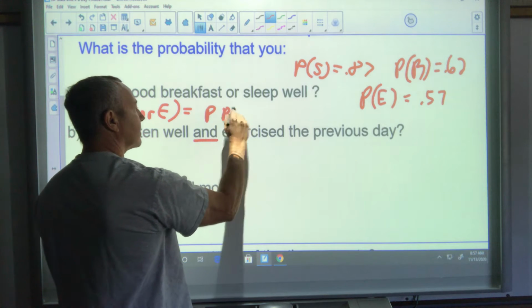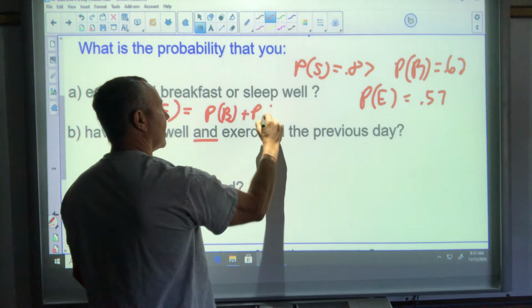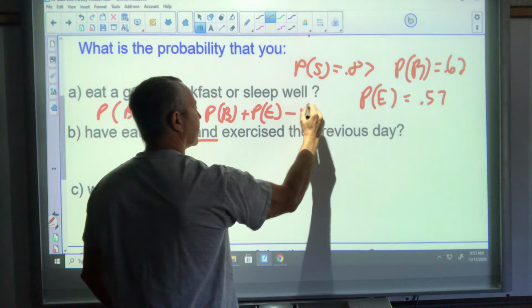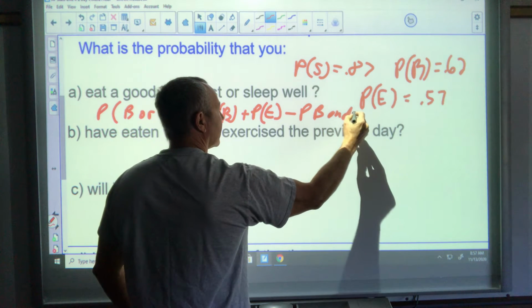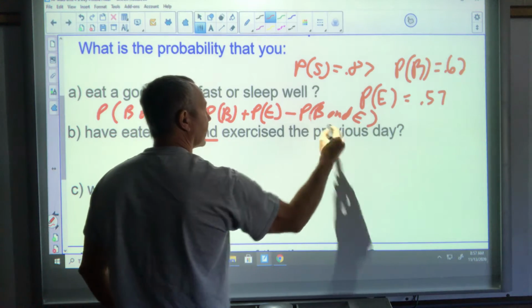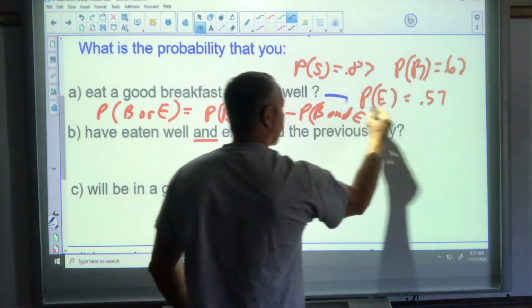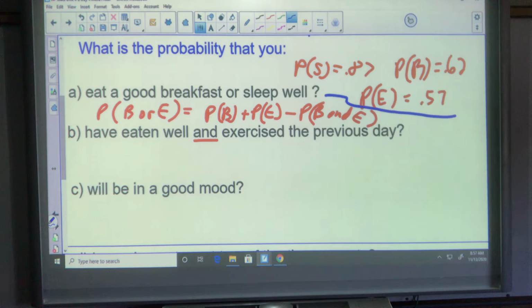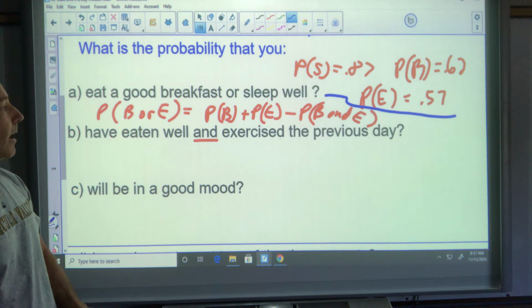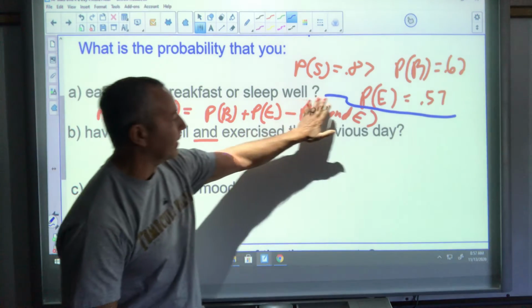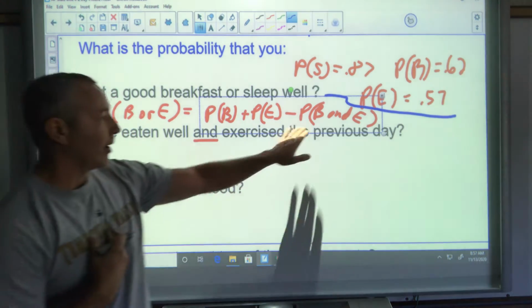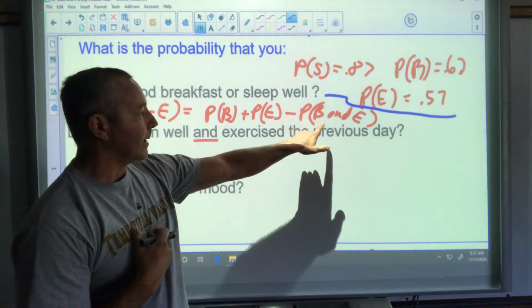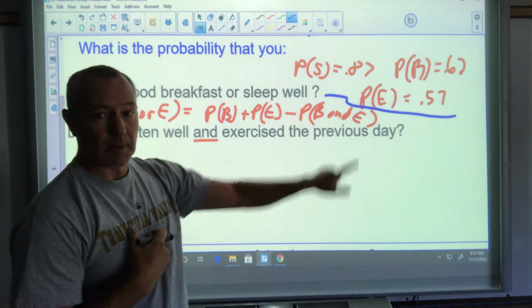Probability of B plus the probability of exercising minus the probability of breakfast and exercising. Okay, but again, if it's mutually exclusive, that last term wouldn't be there because it would be 0. But in our case, we know it's independent, so that's the probability of B times the probability of E.